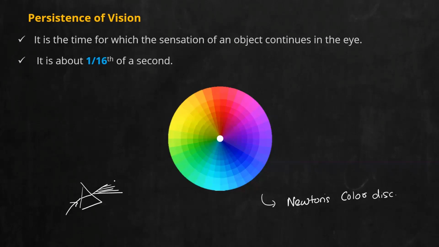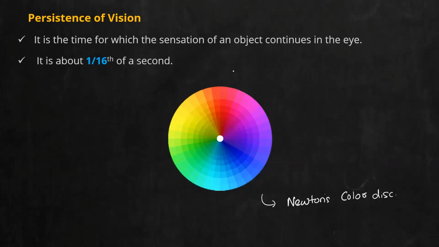What is the name of that phenomenon? When you pass white light through a prism, it splits into its component colors. It is known as dispersion. So Newton wanted to prove this effect by using another simple object. So he came up with this ingenious idea of a color disk. You can see a number of colors aligned one next to the other.